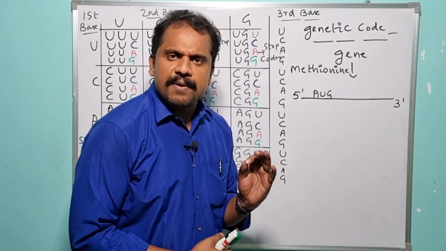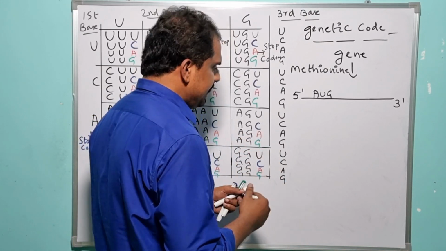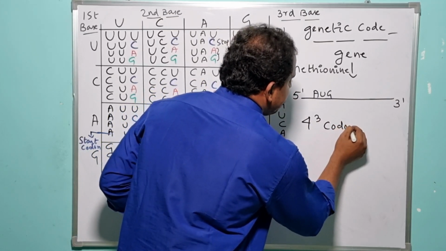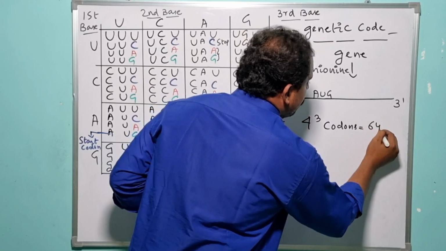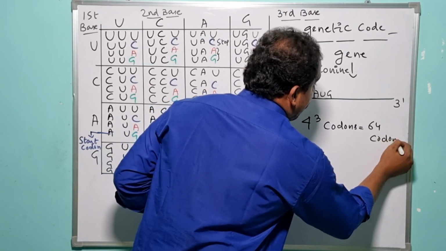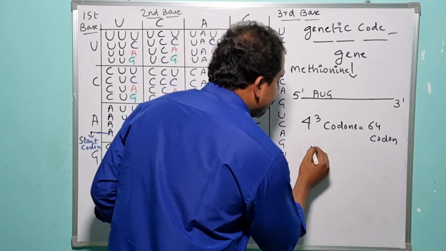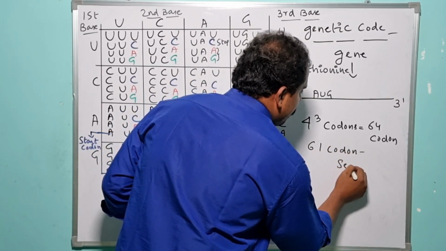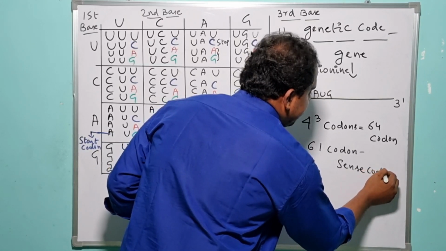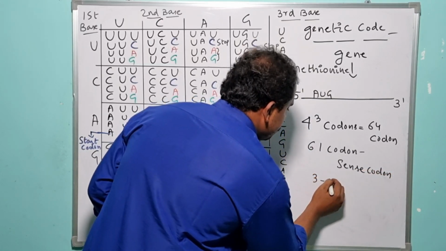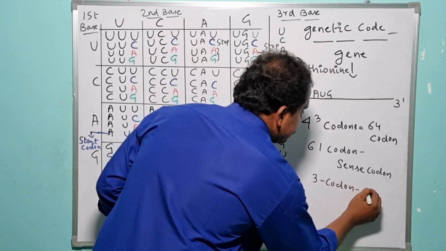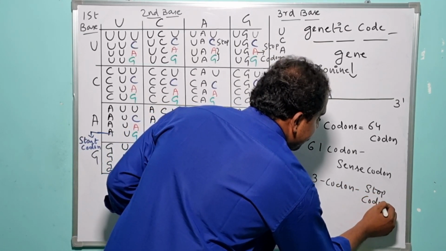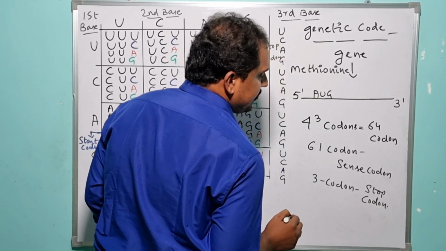Now, in the genetic code there is an availability of 4 to the power of 3 codons. Let me write it here. How many codons? 4 to the power of 3, that means 64 codons. Out of 64 codons, 61 are sense codons and 3 are stop codons or termination codons. They are not recognized by any specific amino acid which exists in nature.